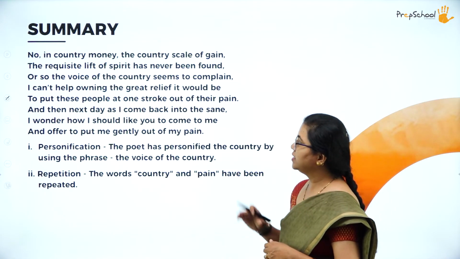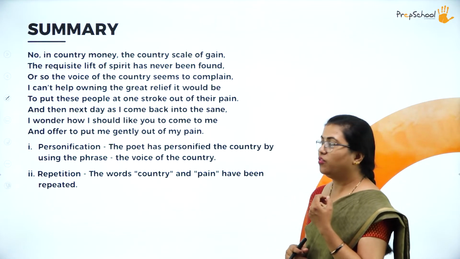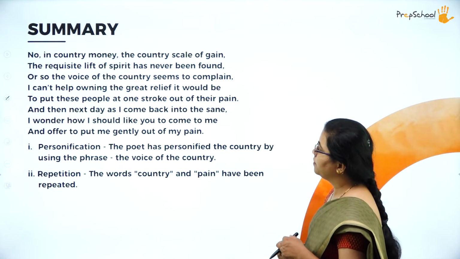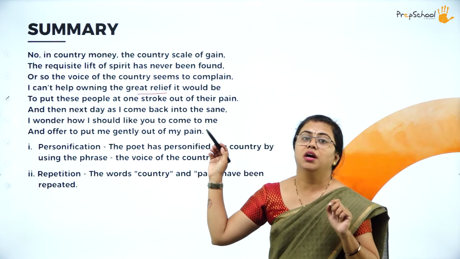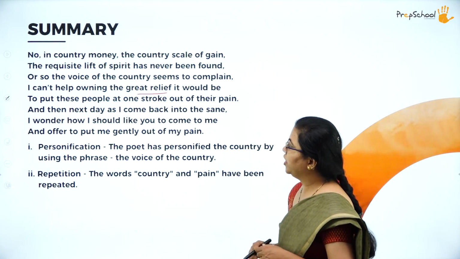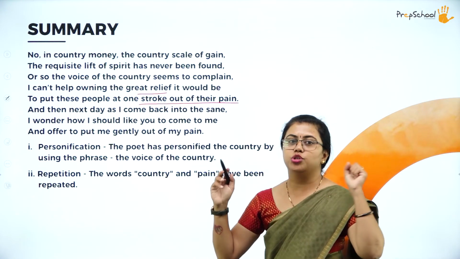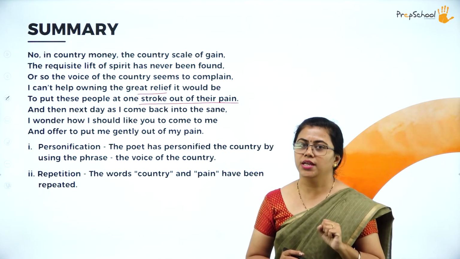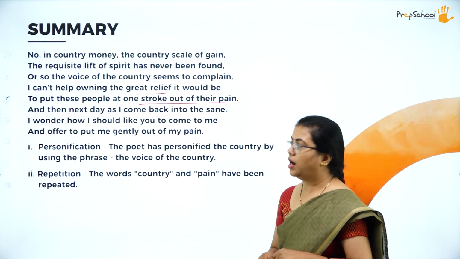So here, in a few of the lines, you can see the poet is feeling very bad about those people. "I can't help owning a great relief" means he is talking about the wealth he wants to have in order to support those people. Great relief it would be to put these people at one stroke out of their pain. At once he wants to bring all of them out of the pain that they are in. So he is not able to bring them out of that.